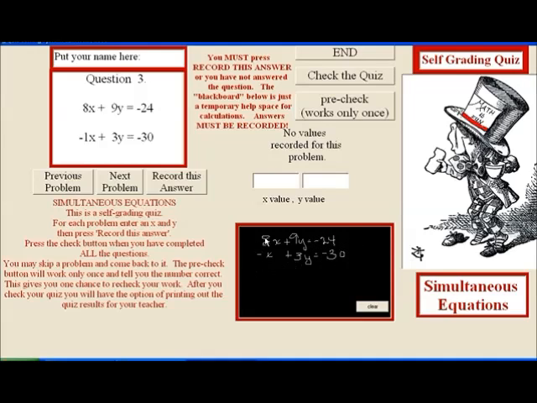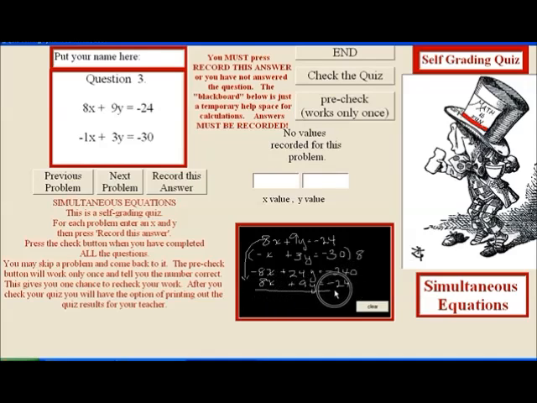I think I will multiply this second equation by 8 and get -8x plus 3 times 8, 24y equals -240. Double check that. 3 times 8 is 24. I think that's right. Use the original first equation without doing anything to it because it already has an 8x in it, plus 9y equals -24.